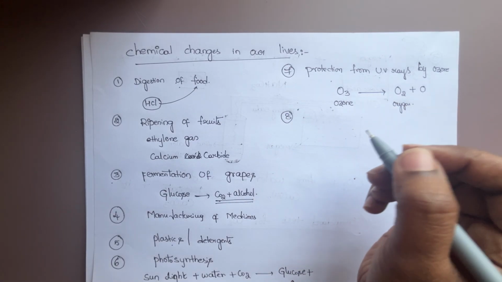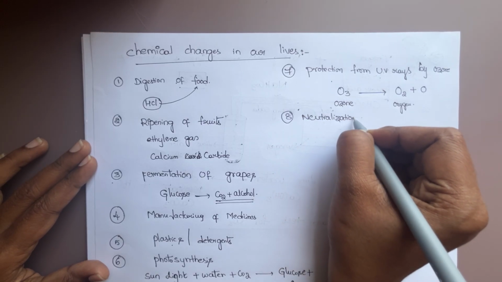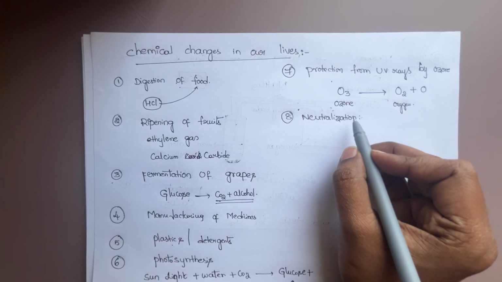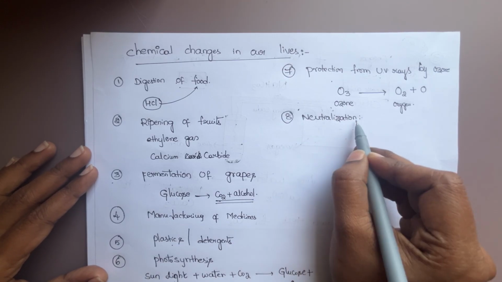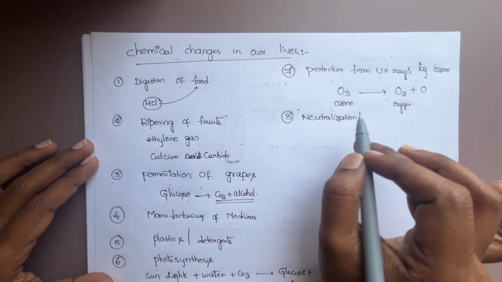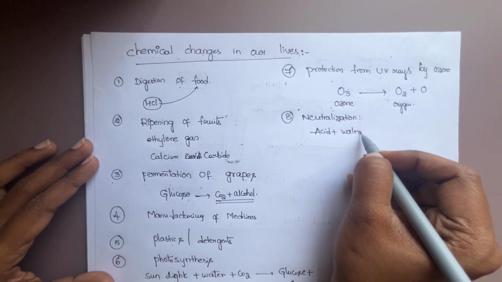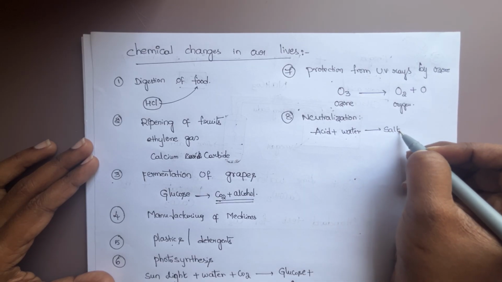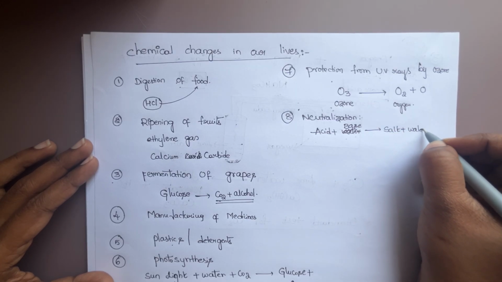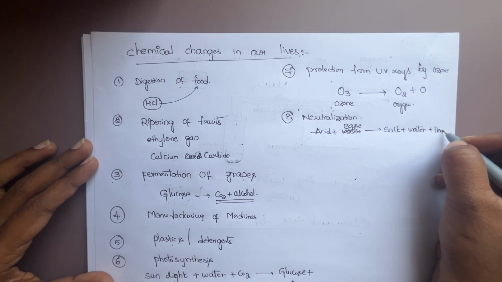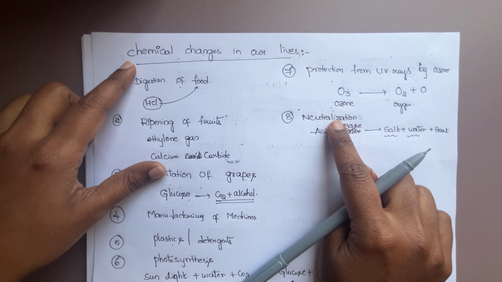Next example, let us see neutralization. In previous classes, I have explained neutralization clearly in the previous chapter. If you want this concept, please watch my previous videos in detail on how neutralization occurs in our daily life. Basically, in neutralization, acid reacts with base to produce salt plus water and releases heat. New substances are produced. That's why neutralization is a chemical change.